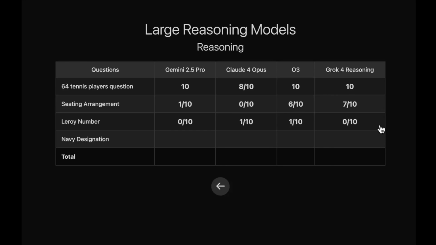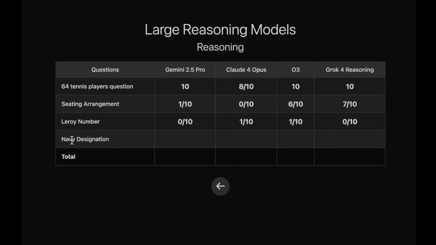Grok4 reasoning scores a 0 out of 10. I mean, even I was shocked. I thought that it might at least get a 1. But consistently it was not able to get it right, guys. And I think this is the question that we have to look for in the upcoming models. I don't know how long it will be before we start to see scores above 5 or something. Will it happen this year? I don't know, but we'll see.